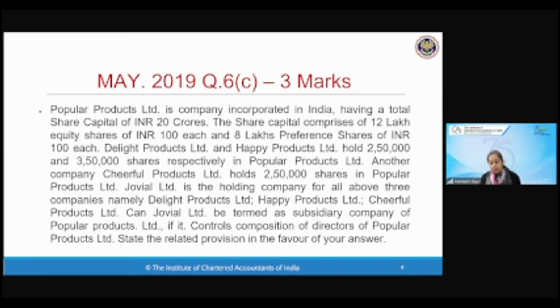Let me see the students over here also. Yes, everyone. Tell me which will be the holding and which will be the subsidiary company. For making a holding company, you need to hold the composition of board of directors, that is, appointment or removal of directors is being done by you, or you are holding more than 50% of the share capital of the other company. So you have to see whether Jovial Limited is a subsidiary of Popular, or what is it? Give me the answers.